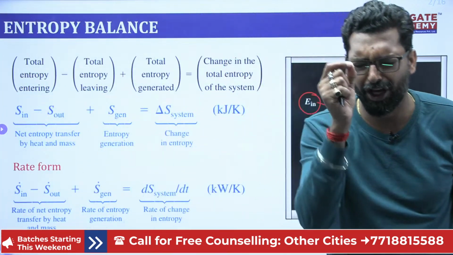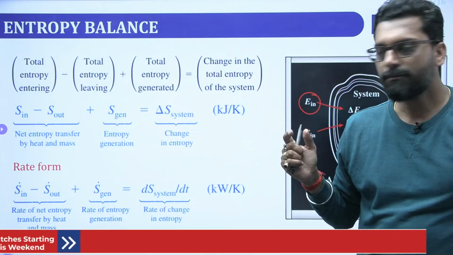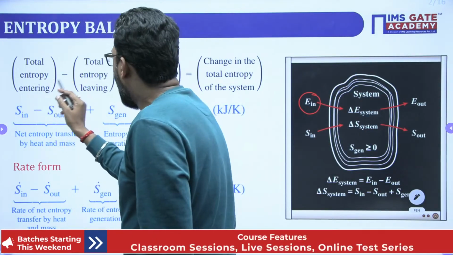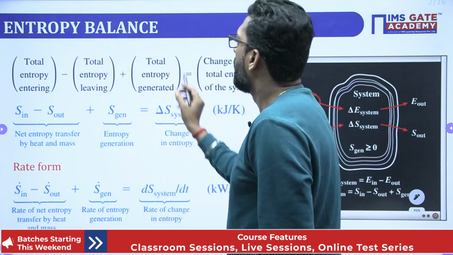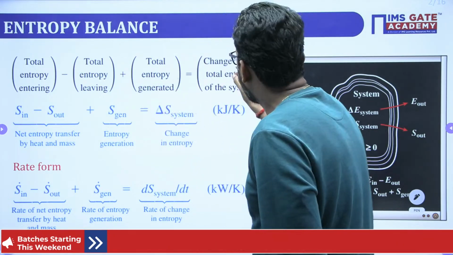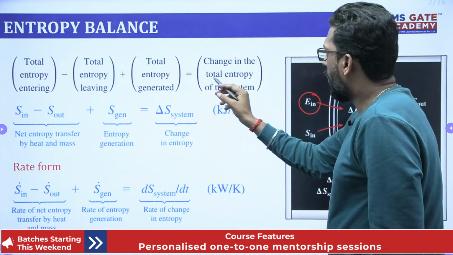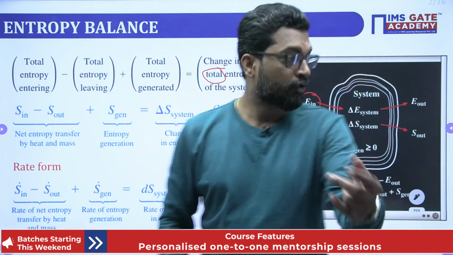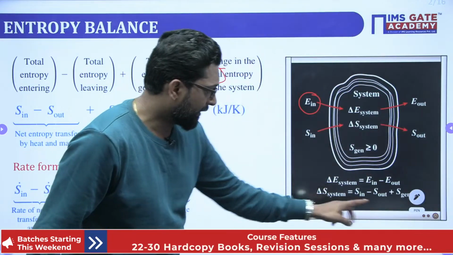That is very important, I'm telling you. So total entropy entering minus total entropy leaving plus total entropy generated within the system equals the change in entropy of the system. So, my dear, see like that.